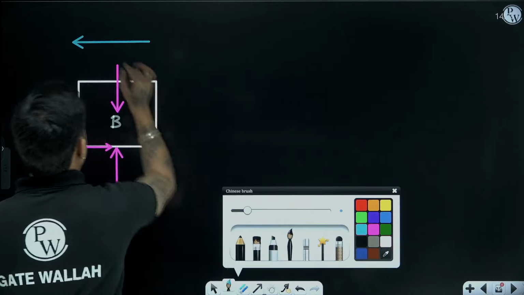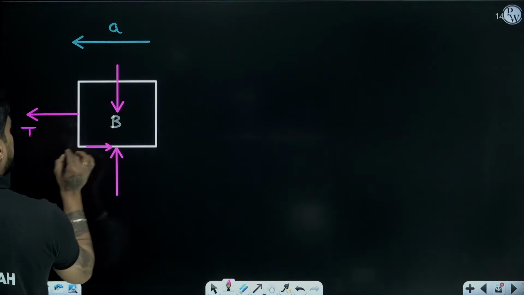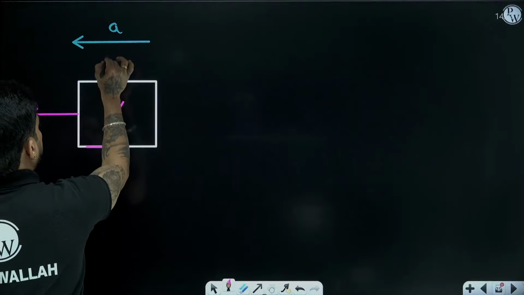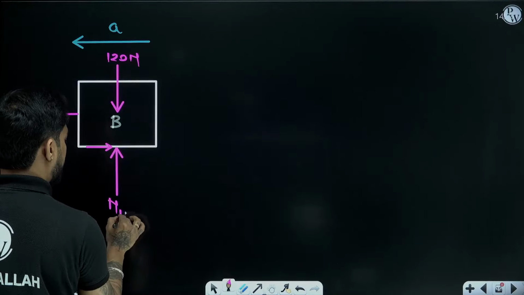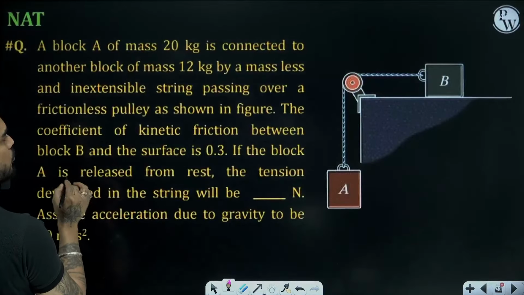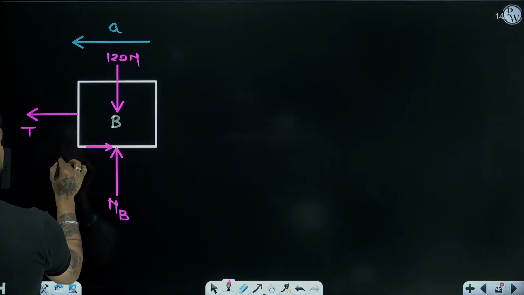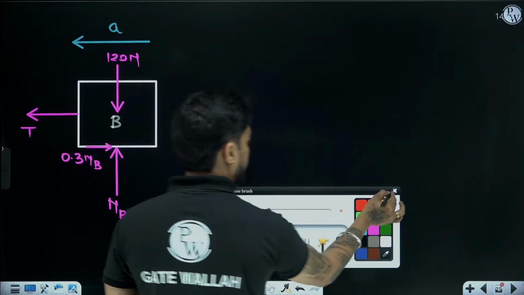Acceleration will be the same A, tension will be the same T. Weight of block B is 12 kg, 120 Newton. This is NB, and what is mu? 0.3. So 0.3 NB.